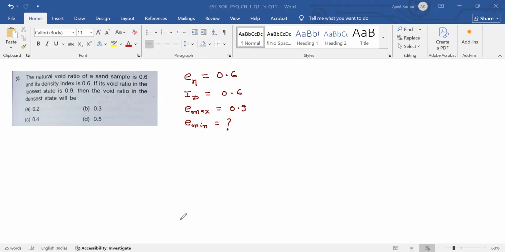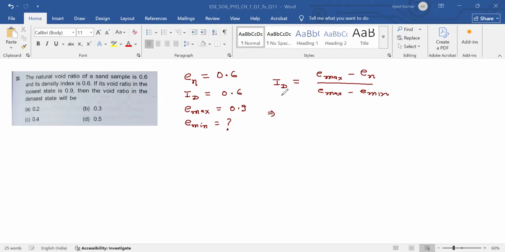So the formula for that is ID is equal to e max minus e_n, the natural void ratio, divided by e max minus e min.